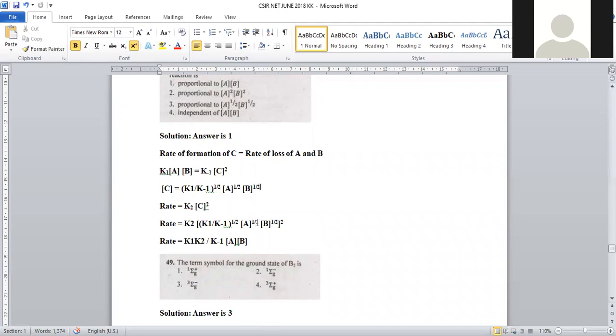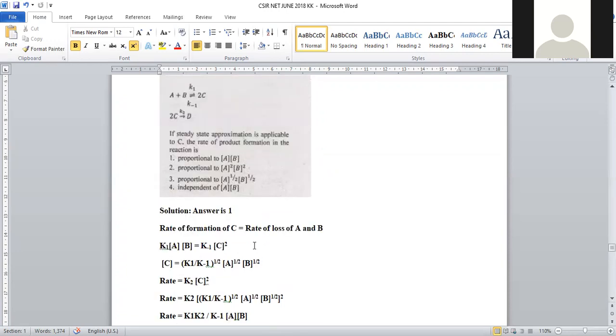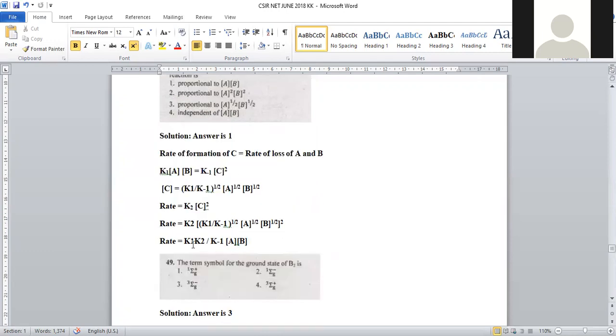So here whatever powers half are there, they get converted into 1, because whole to the power 2 is there. Now rate is equal to k1 into k2 by k inverse, A into B, right? So the correct answer will be proportional to AB, because k1 into k2 by k inverse are all constants only. When we remove the constants, what happens? Rate is proportional to AB.